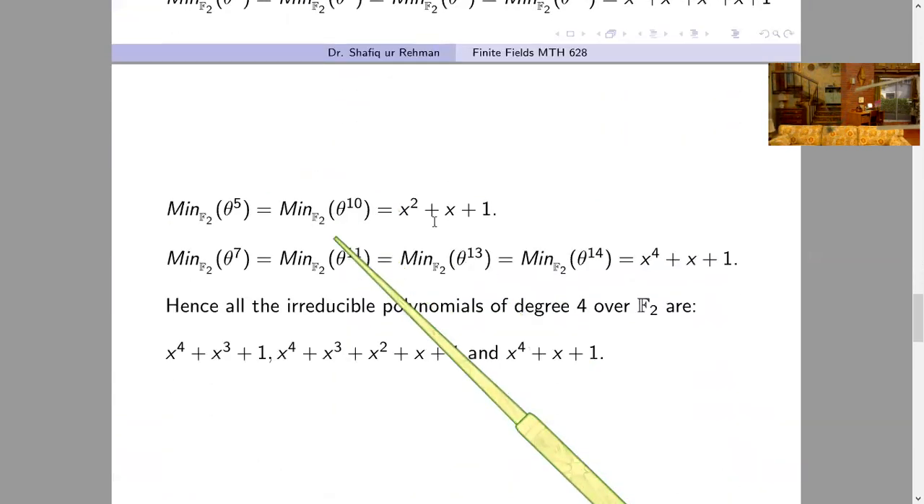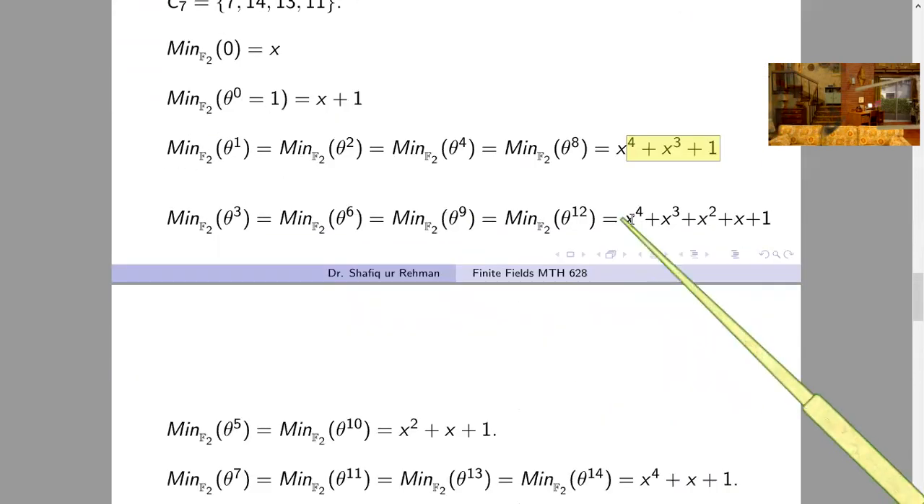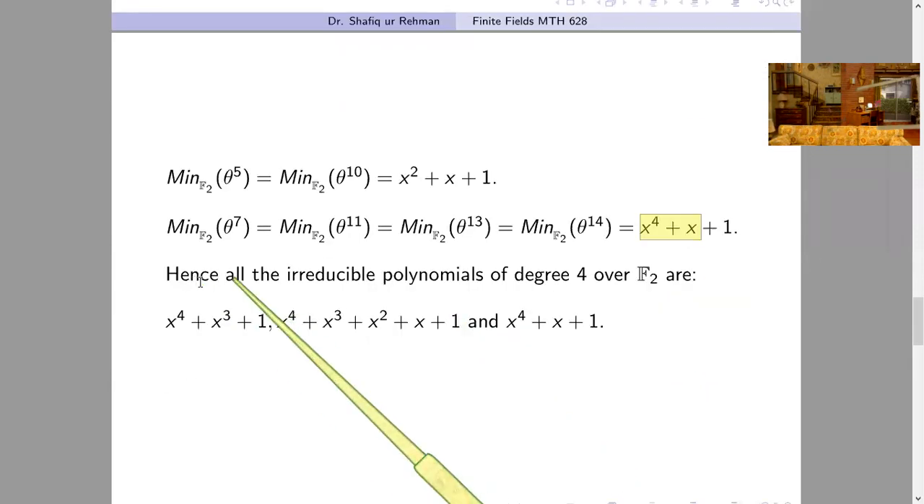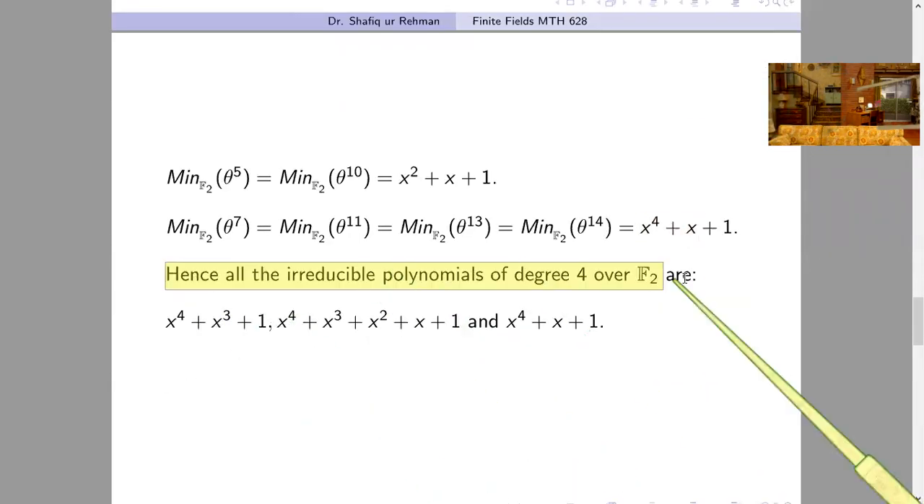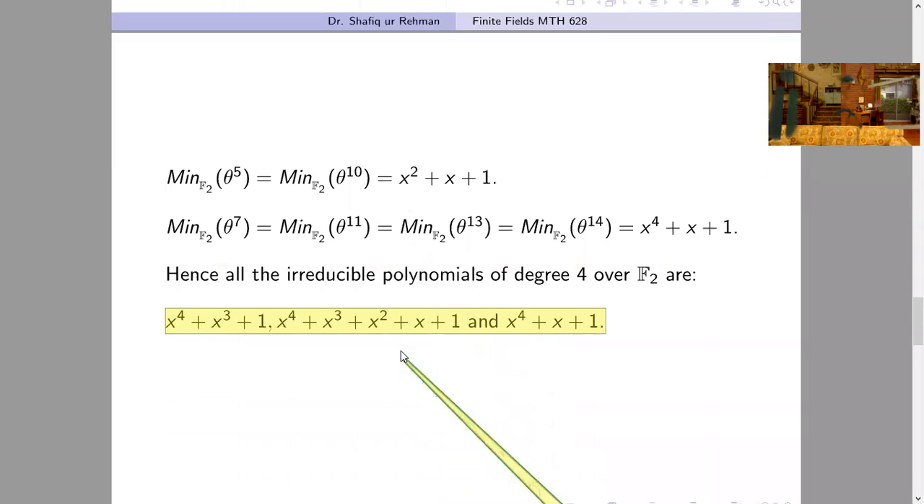And you can see in the list of all the polynomials, this is a polynomial of degree 4, this is the second polynomial, and this is the third. So in this way we get all the irreducible polynomials of degree 4 over F2 that are given here. And notice that this process gives only monic irreducible polynomials.